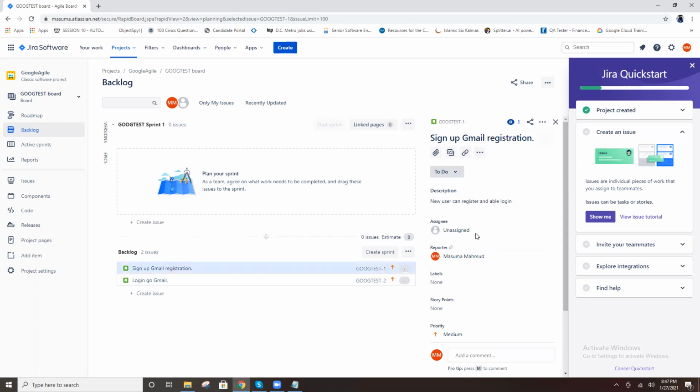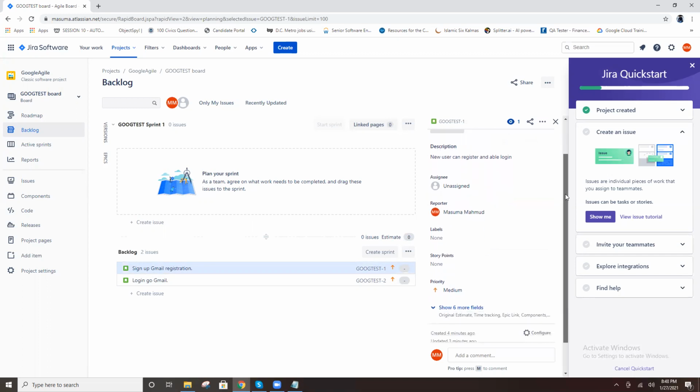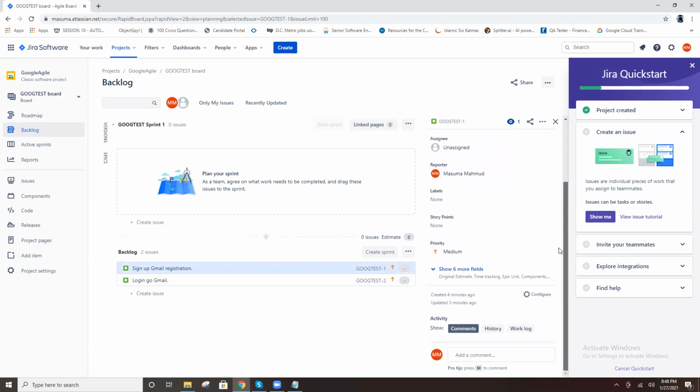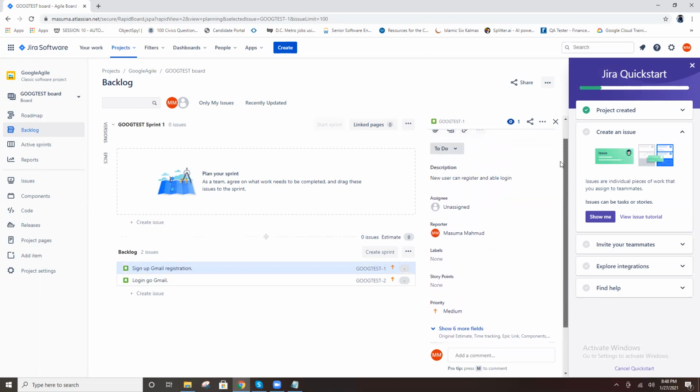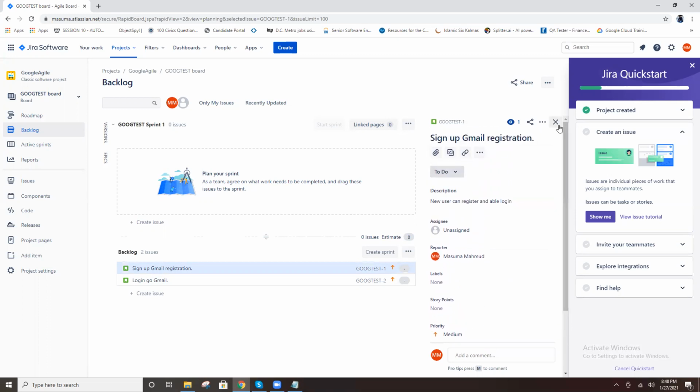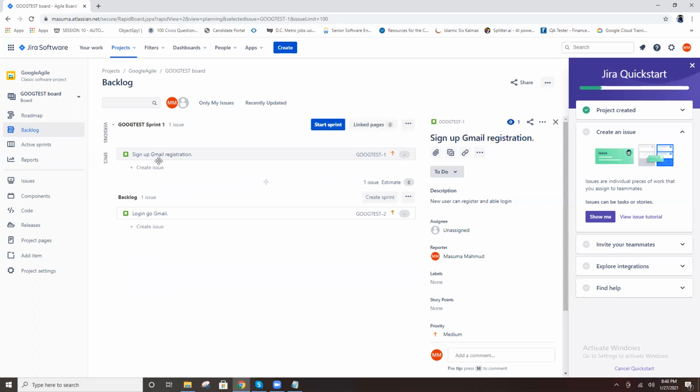This is our user story. In the current sprint, what is our task?